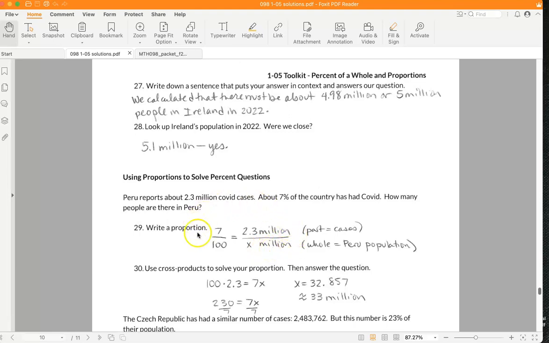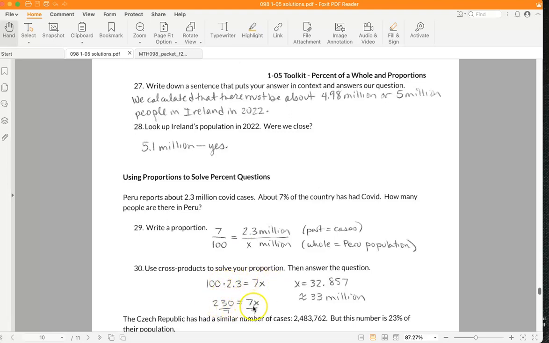And you can go through that same process again of solving this proportion. We can ignore the millions because they're the same on top and bottom, so they technically cancel out. And so I did 100 times 2.3 equals 7 times x, or x times 7. And then I go through this process of solving.